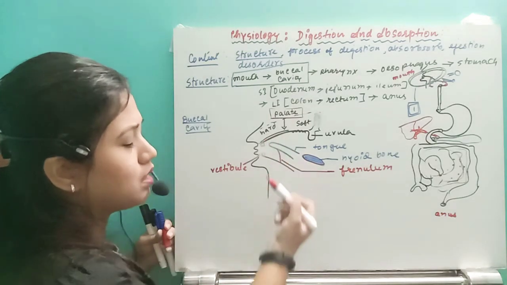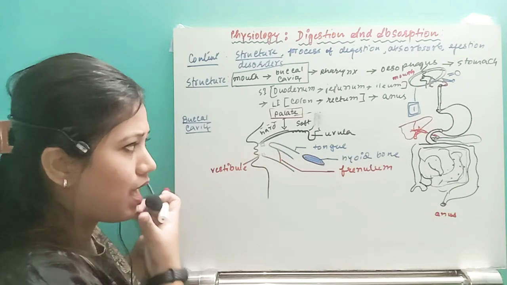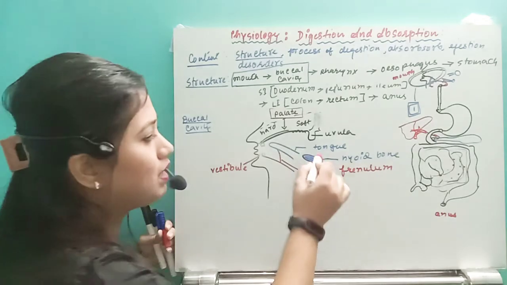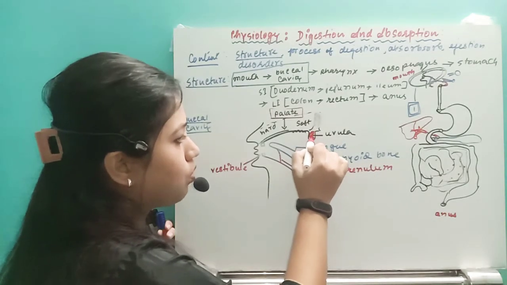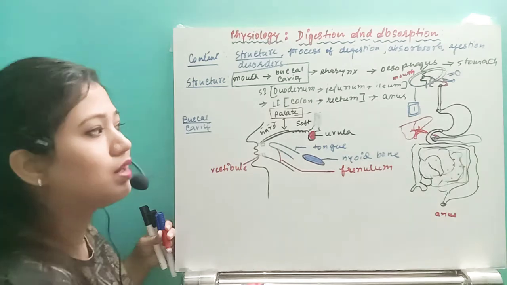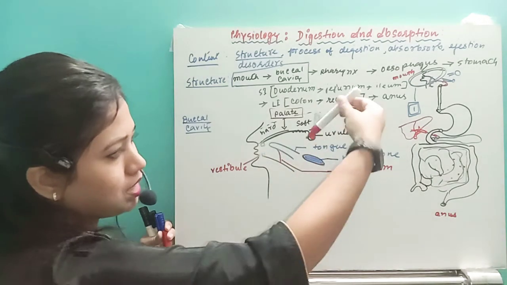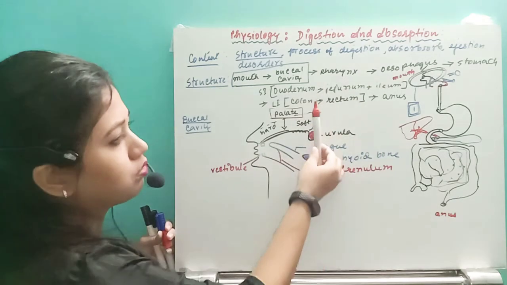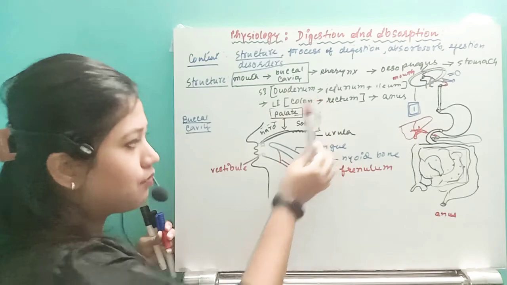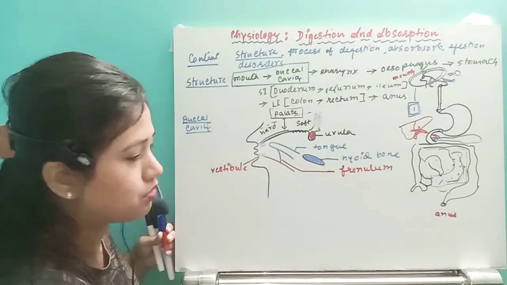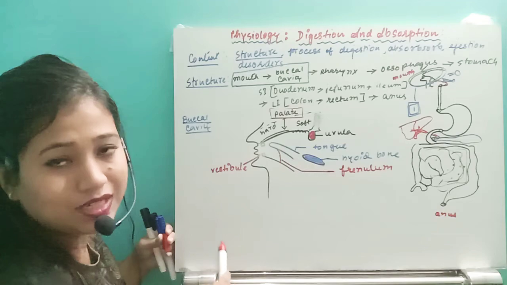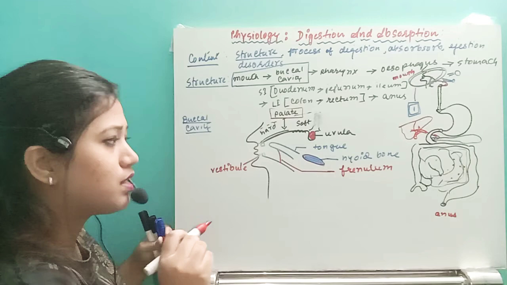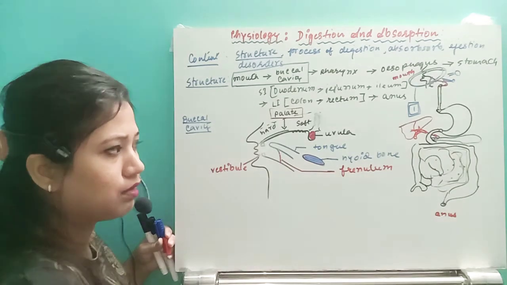Why hard palate? Because here we have the bone, the palatine bone, and wherever the palatine bone ends, that part will be the soft palate. The soft palate ends in a structure called the uvula. Normally it hangs like that. Whenever we swallow food, it will block the respiratory tract so that the food cannot go into the respiratory tract. So this is the buccal cavity. In the buccal cavity we are also going to have 3 salivary glands, which we will see after that.